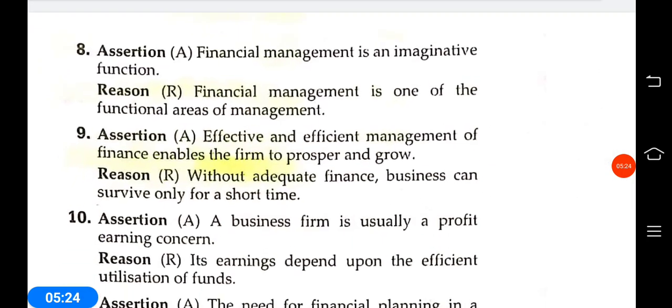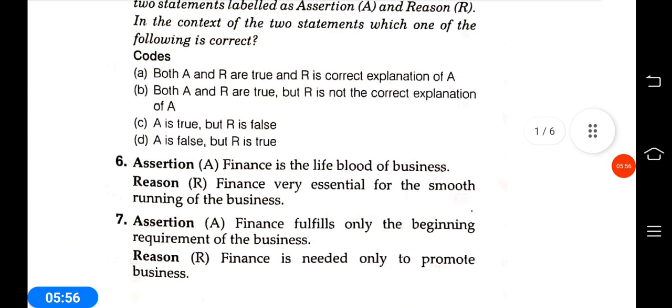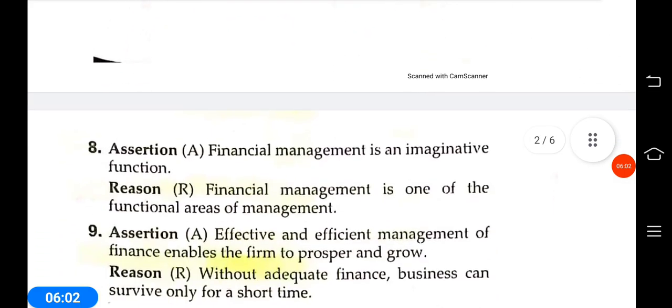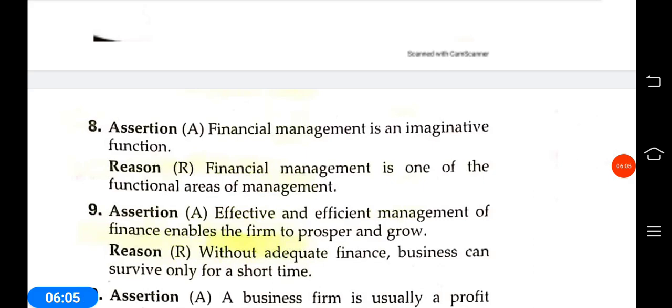And the next question is 8. Assertion A: financial management is an imaginative function. Reason: financial management is one of the functional areas of management. Assertion: financial management is an imaginative function. No. Financial management is a real function. Financial management is one of the functional areas of management. Reason is correct, but assertion is wrong. So the answer should be D. A is false, R is true. 8 number question, answer is D.